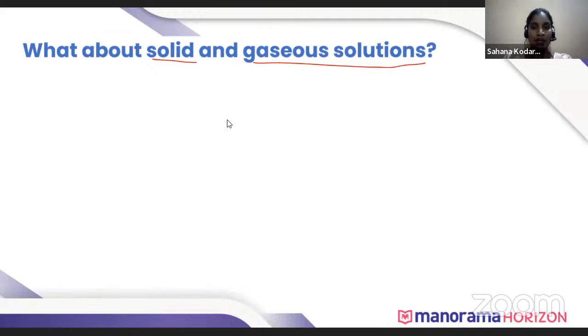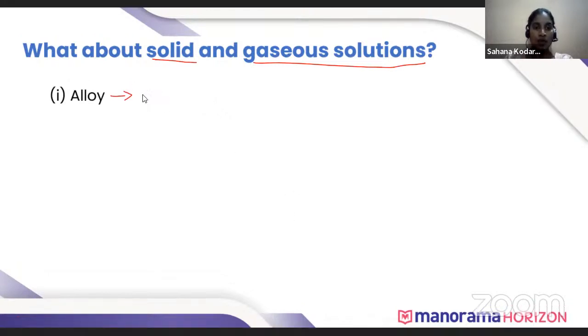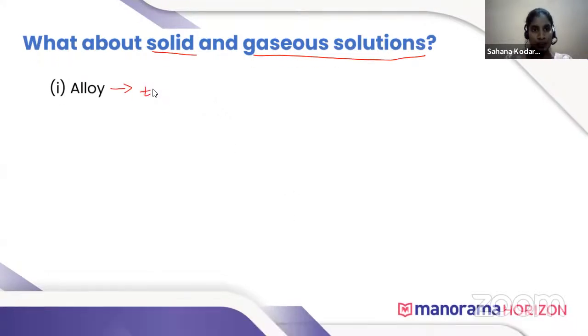Okay. Now, let's take an example. Alloy. Can anybody tell what is meant by alloy? Alloy is a homogeneous mixture of two or more metals. Sometimes metals and non-metals.